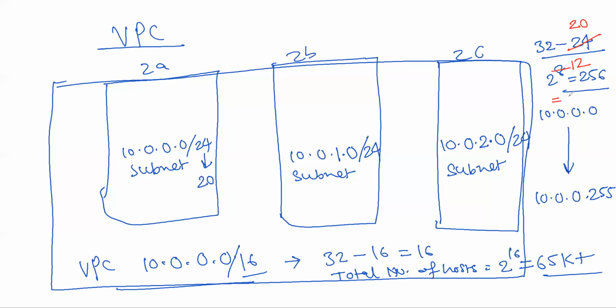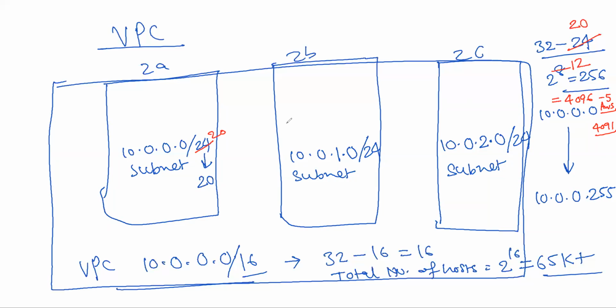Now from this 4096 we have to subtract 5, which will be taken by Amazon. So 4091 will be available for your availability zone. So if you make it 20, then 4096 IPs will be gone.